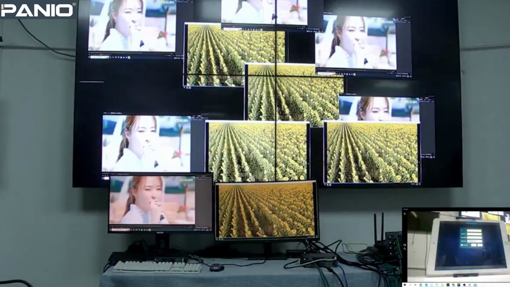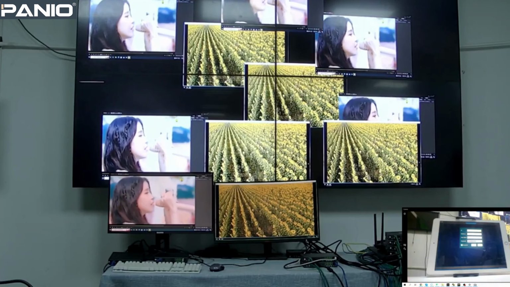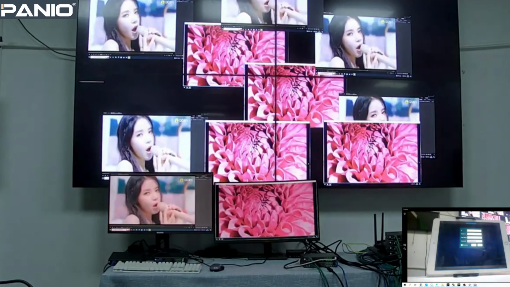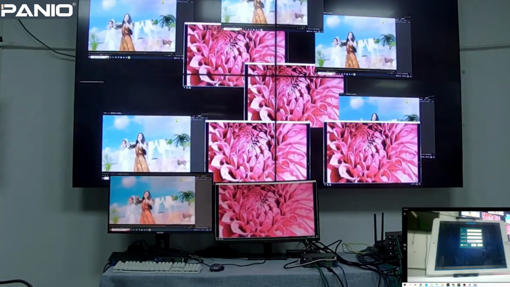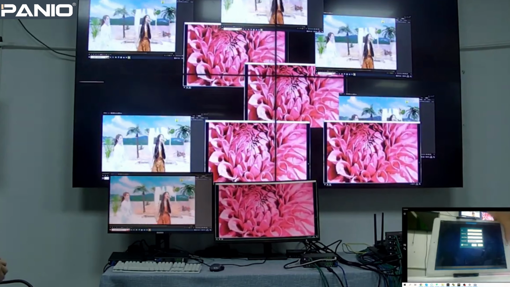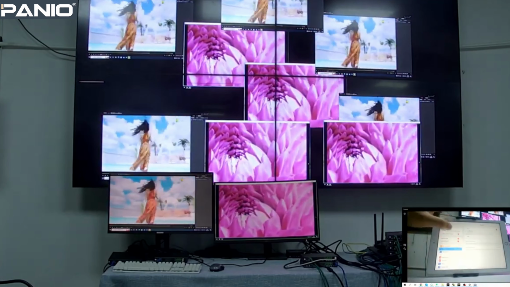Okay, so in this part I'm going to show you how to use the iPad application to control the AVIP system. As you can see here, I have two screens. One is for the main video, and the second window is for the iPad control. So this is the application control, and the first step is we just need to make sure this iPad is connected to the same Wi-Fi as the AVIP system.